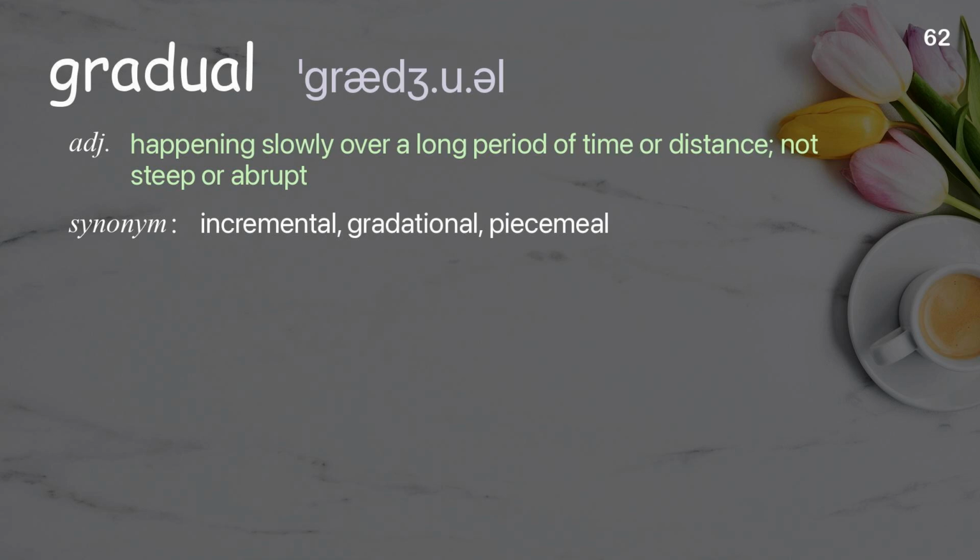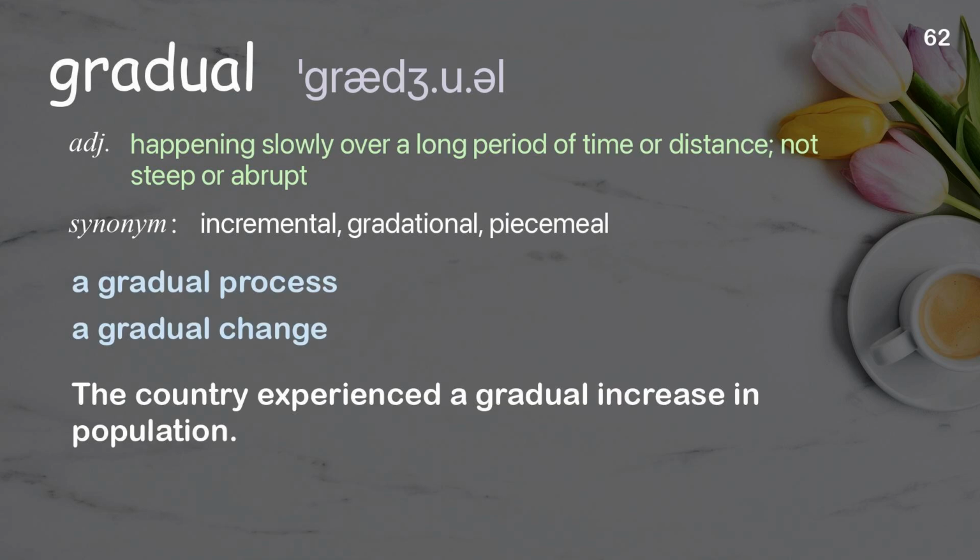Gradual. Happening slowly over a long period of time or distance; not steep or abrupt. Examples: a gradual process. A gradual change. The country experienced a gradual increase in population.